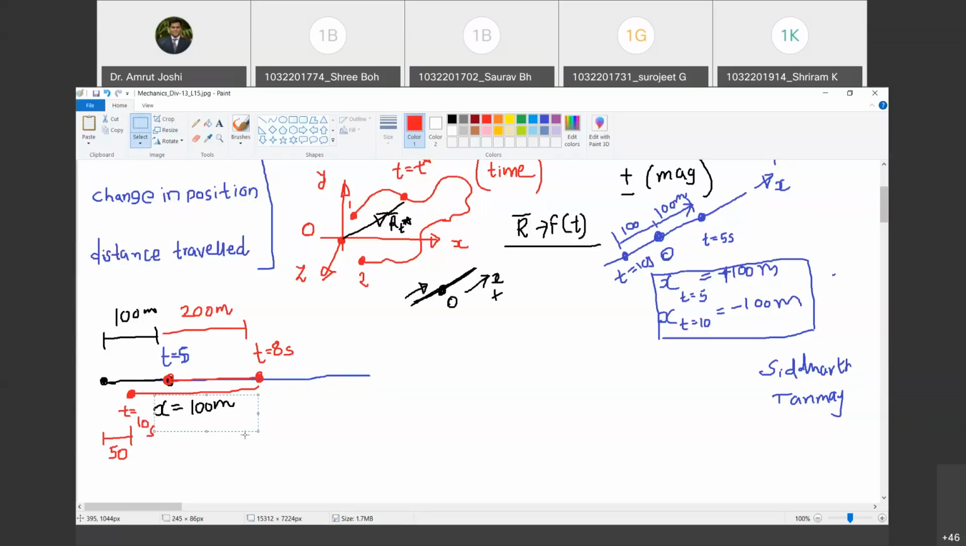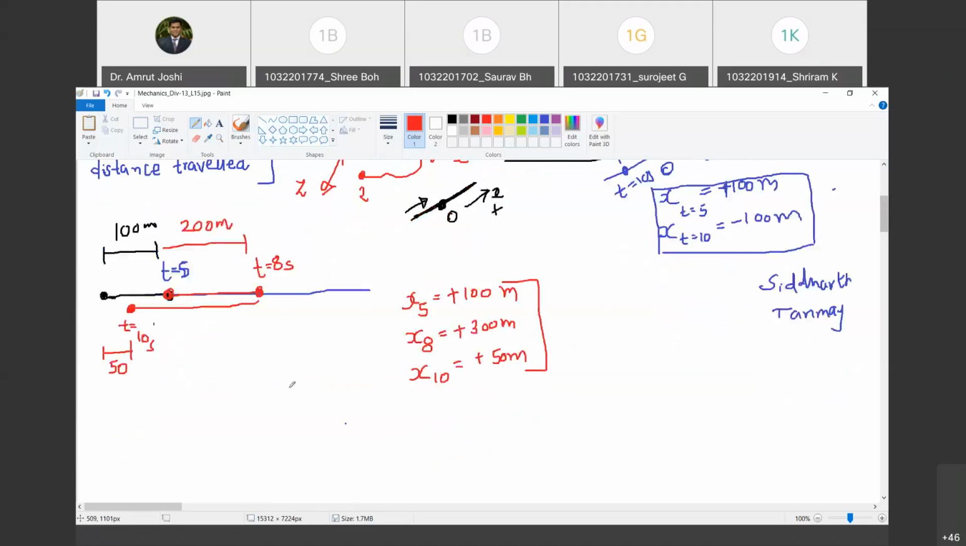So now tell me, what is the position of the particle at t equal to 5 seconds? So what is x5? Plus 100 meter. Great. What is the position at t equal to 8 seconds? Plus 300 meter. Very good. And what is the position at t equal to 10 seconds? Plus 50 meter. Now I am going to perform certain calculations, and then you are going to tell me the conclusion.